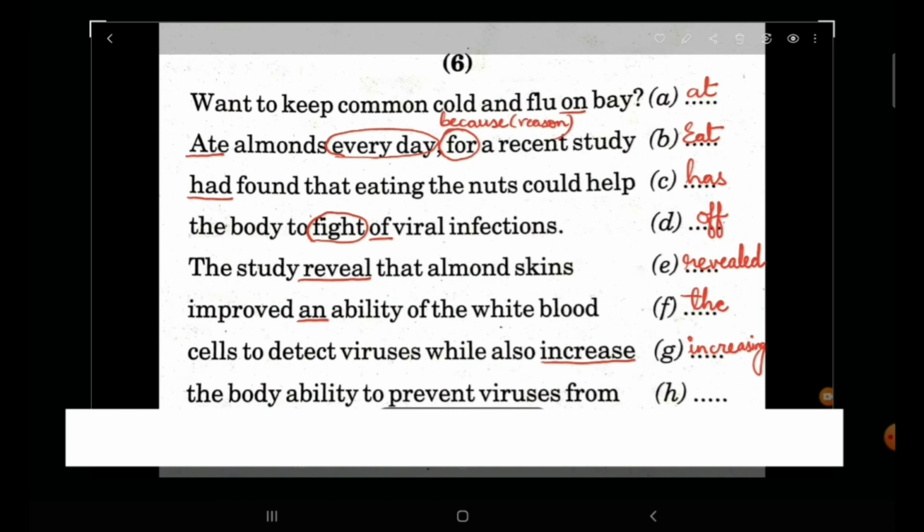The body ability to prevent viruses from. The body ability, body is wrong, it should be body's with an apostrophe s. Body's ability to prevent viruses from spreading inside the body.